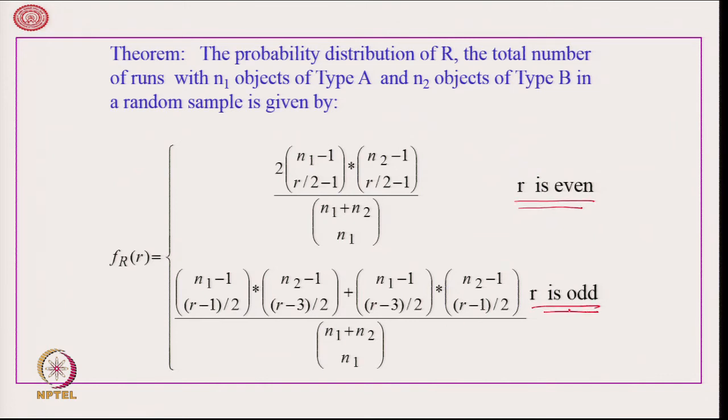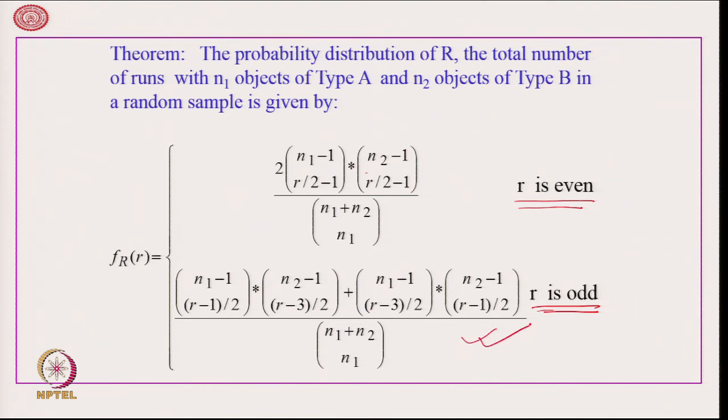Looks complicated, but we are familiar with this n1 minus 1 C R by 2 minus 1 because if R is even, say 2D, this is actually the D that we are talking about, and here also this is the D. In a similar way, when R is odd, it is 2D plus 1. So, one has to be D, the other has to be D plus 1, and by replacing 2D plus 1 by R, we can get this formula.